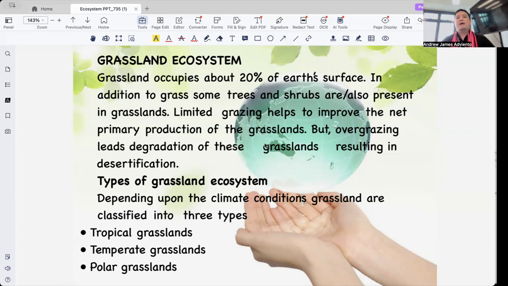Today we are going to explore another fascinating biome on Earth, and that is the grassland. When you imagine wide open spaces filled with tall grasses and animals running freely across the plains, you're already thinking about a grassland ecosystem.